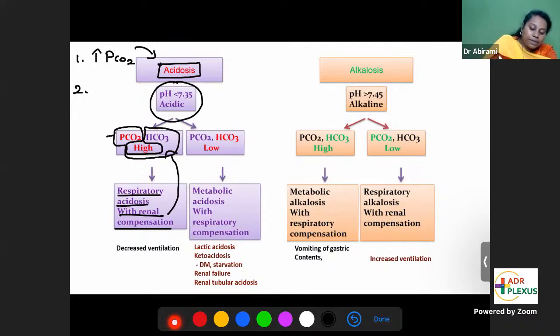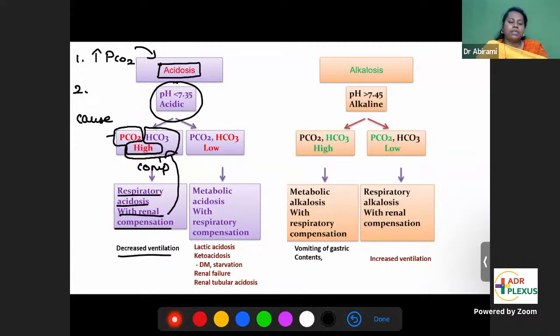So increase in PCO2 is the cause of this problem, and increase in bicarbonate is the compensation done. See, in any question you should be able to find out which is causing the problem and which is the compensation done. Here, increase in carbon dioxide is the cause, and increase in bicarbonate is the compensation. That's why it's called respiratory acidosis with renal compensation.